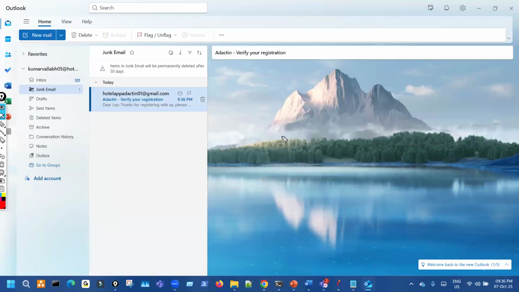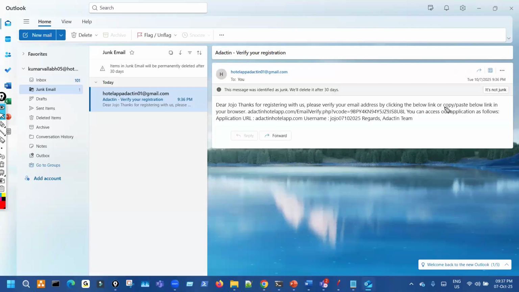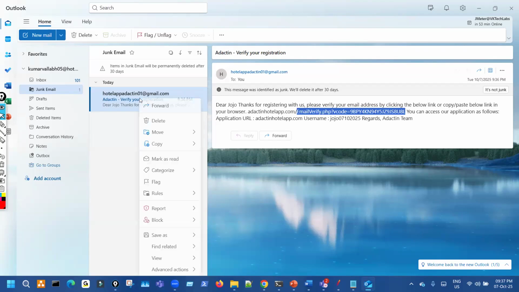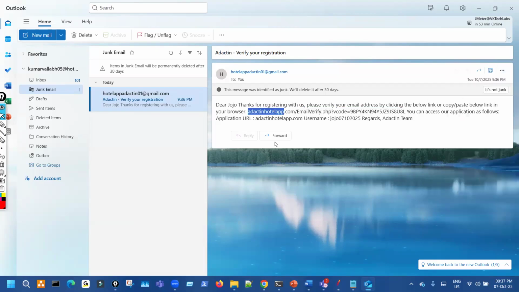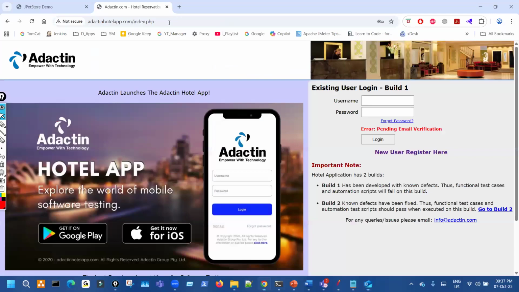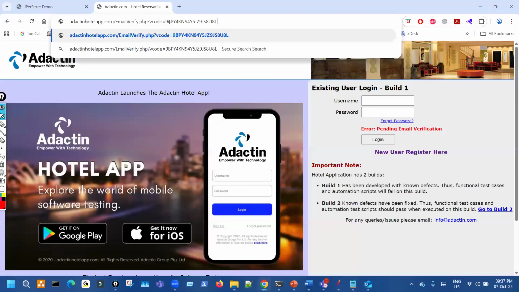When you are giving your Gmail ID, it will come in spam, so please verify the link. That's where the account will be used.